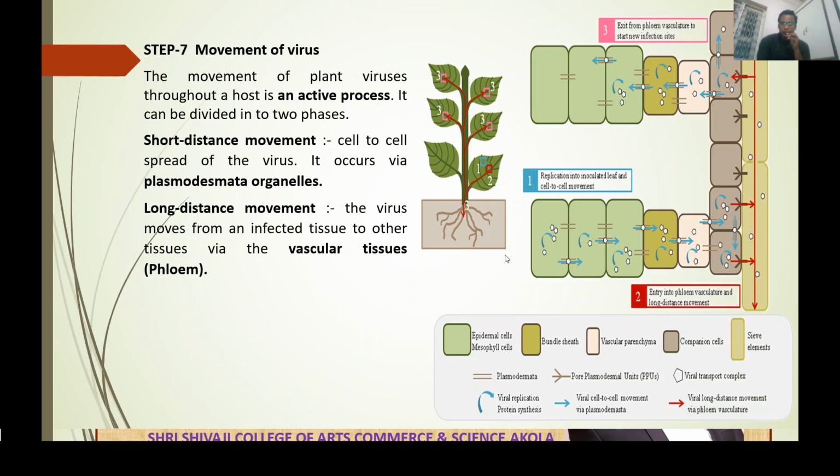Okay, now if we consider this diagram, for example, this is a cell and this cell is infected with a virus. In each cell, virus replication starts. This blue arrow means the virus replication. This is a single virus particle. This single virus particle replicates or multiplies to form a large number of virion particles. These virion particles move from one cell to another cell through plasmodesmata. This equal sign, or double line, is the plasmodesmata.